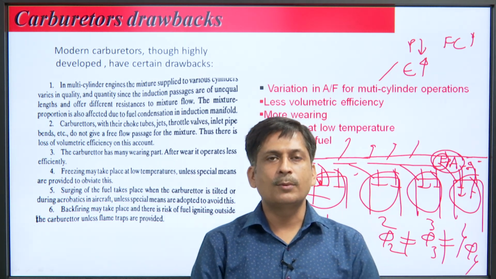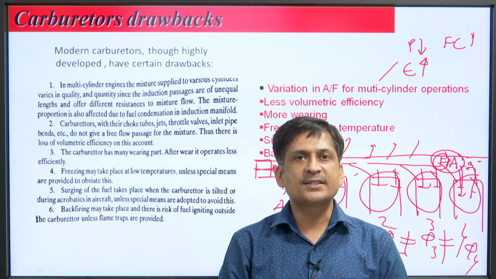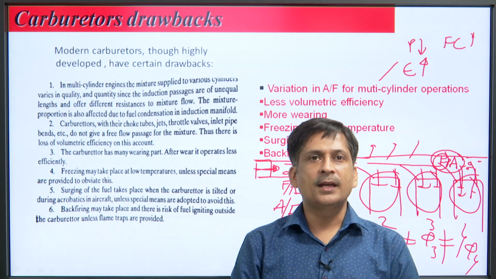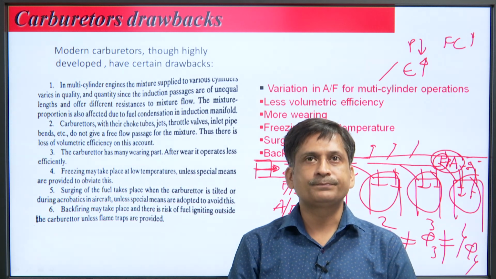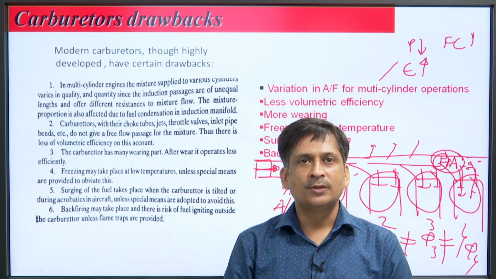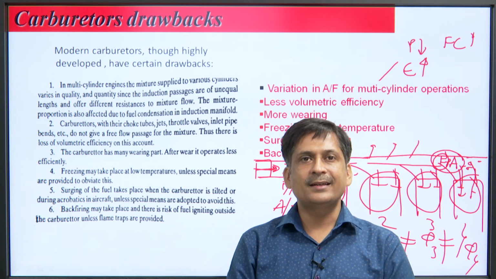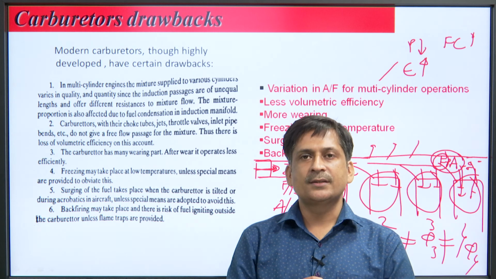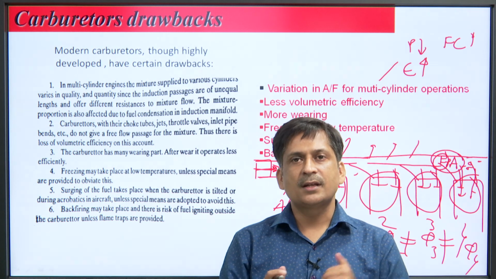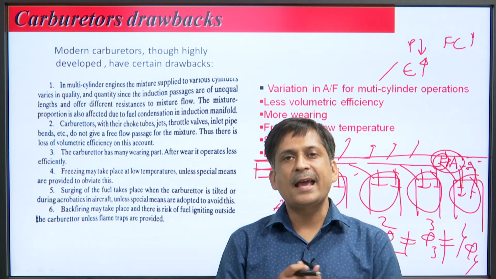Now, the second problem is that carburetors, with their choke tubes, jets, throttle valves, inlet pipe bends etc., do not give a free flow passage for the mixture. Thus, there is a loss of volumetric efficiency on this account, because in the carburetor we use a throttle valve and choke tubes, and these are restrictions to the flow. Volumetric efficiency means the charge actually inducted during the suction stroke, and because of these restrictions it is less.